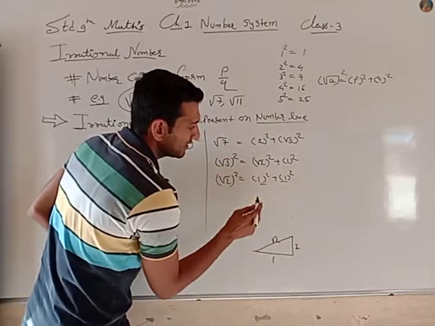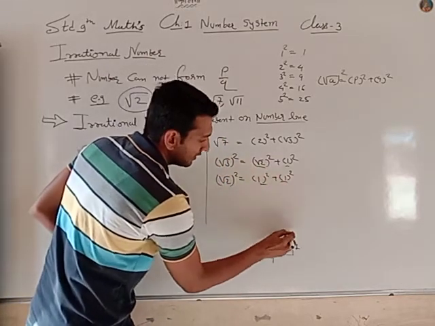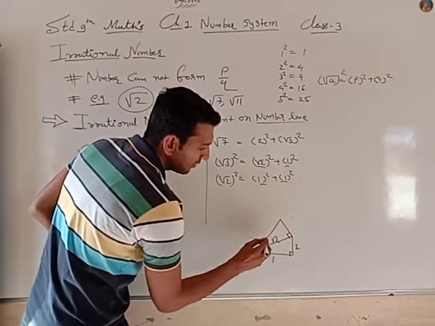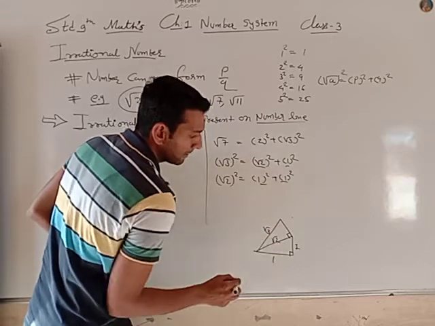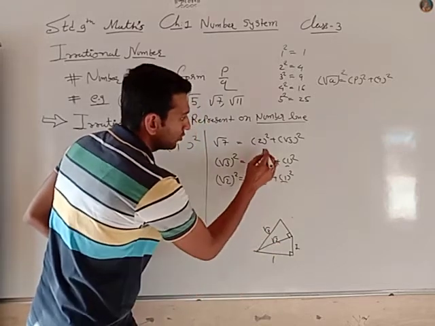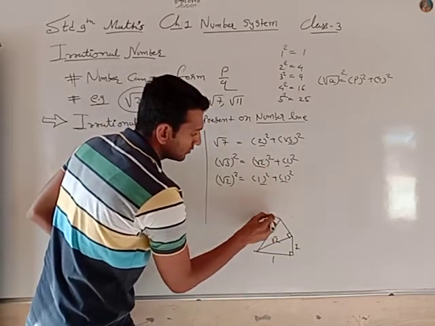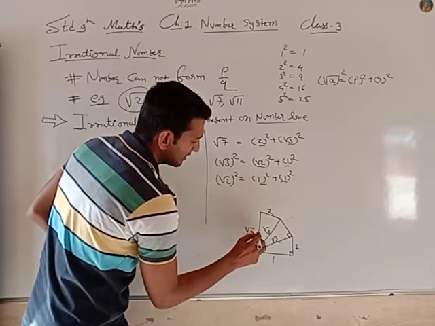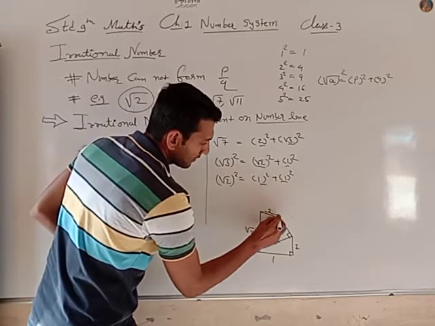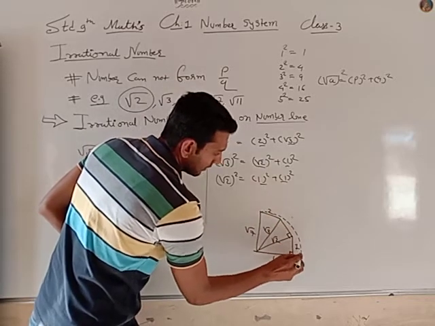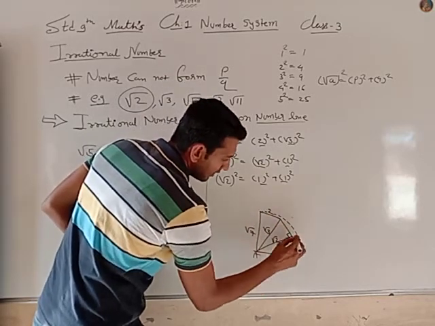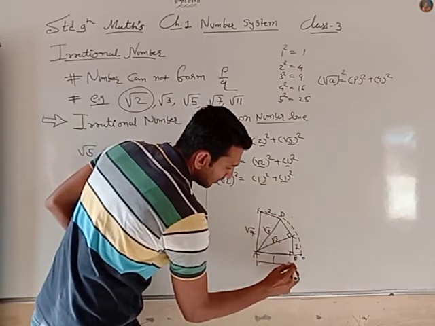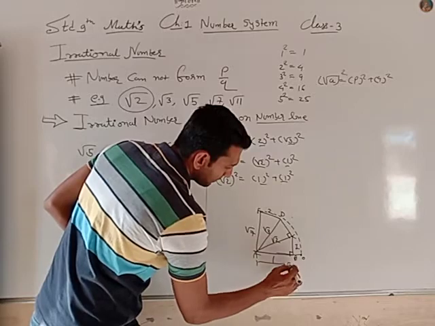Now 1 and 1 is done. Now root 2 and 1, again with a 90 degree angle. The angle should be 90. Draw the hypotenuse, that is your root 3. Okay. Now root 3 and 2, you get root 7. The length of A, B, C, D, E. This is A, and this is the length of root 7. Okay.